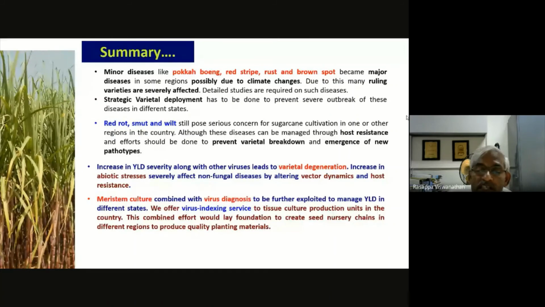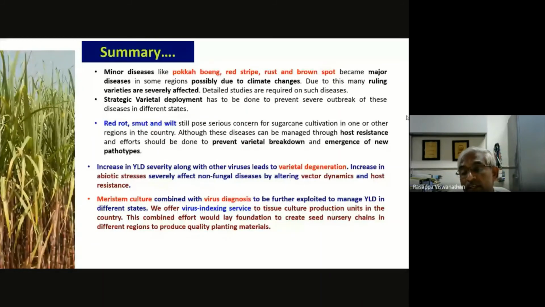A very casual approach will not solve the problem. That's why we are witnessing the problem for the past 100 years or more. Though we say that we have addressed this, we continue to face it. We are not managing it. The reason is that we are releasing varieties which succumb very quickly, and field adaptation of varieties is also not done scientifically. So history is there; we cannot blame one or the other, but that's what has happened.